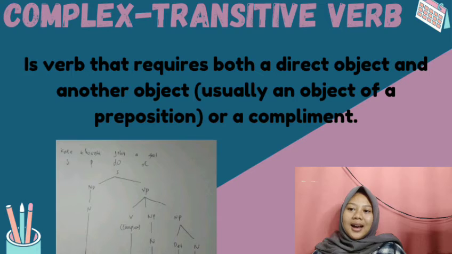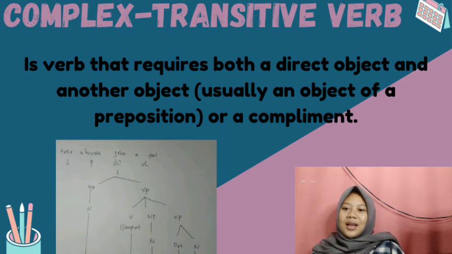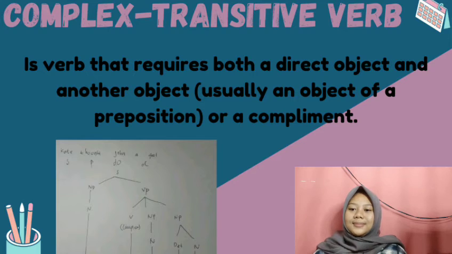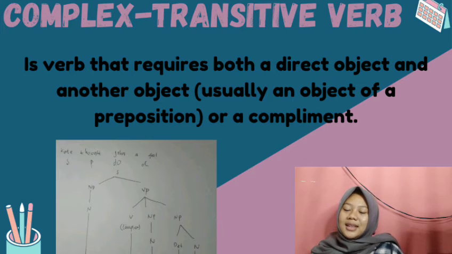So, I have one example sentence, and the sentence is Kate thought John a fool. Let's identify it in the tree diagram. Okay, first, Kate is the subject, thought is the predicate, John is a direct object, and a fool is the object complement. The complement relates to the object, everyone, not the subject. The complement is called an object complement.